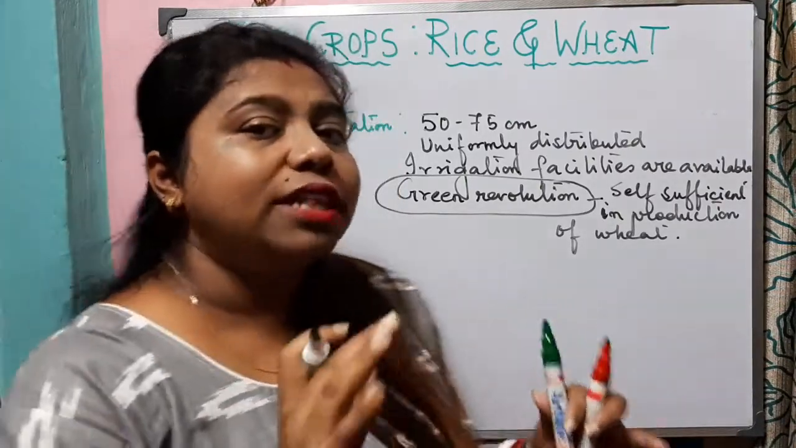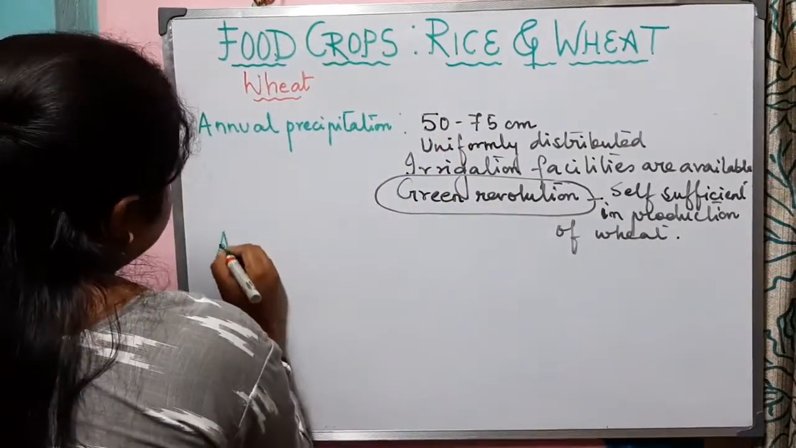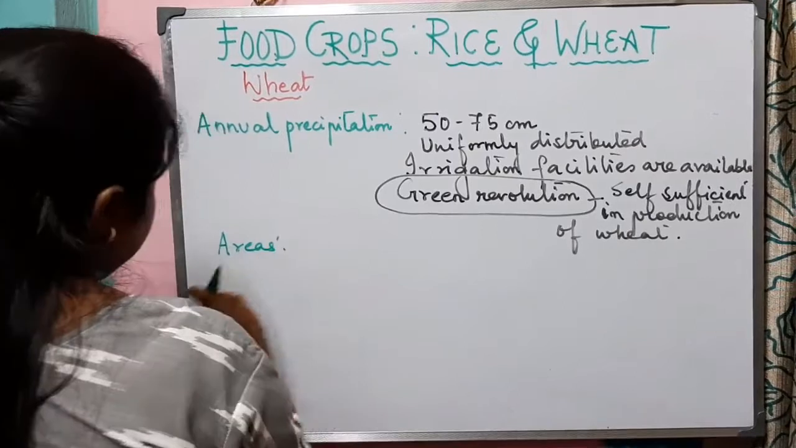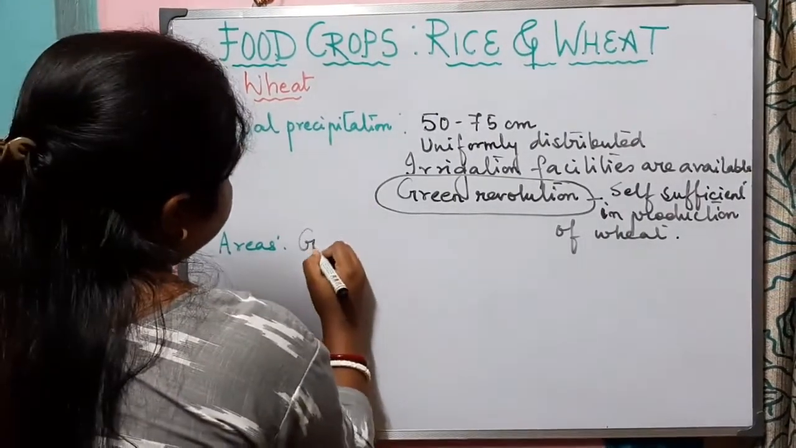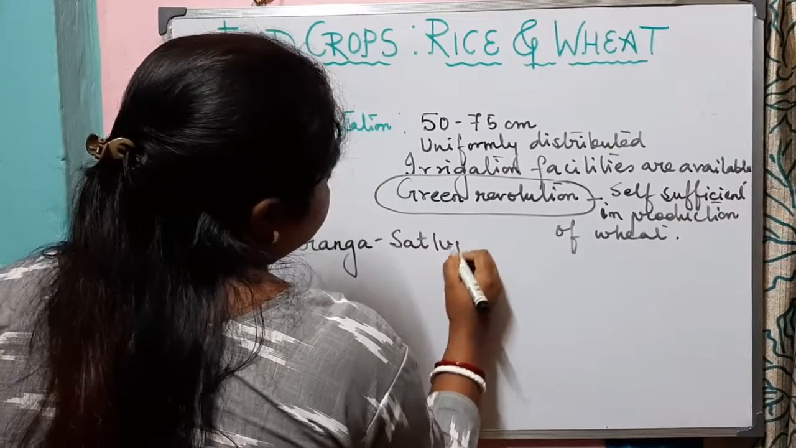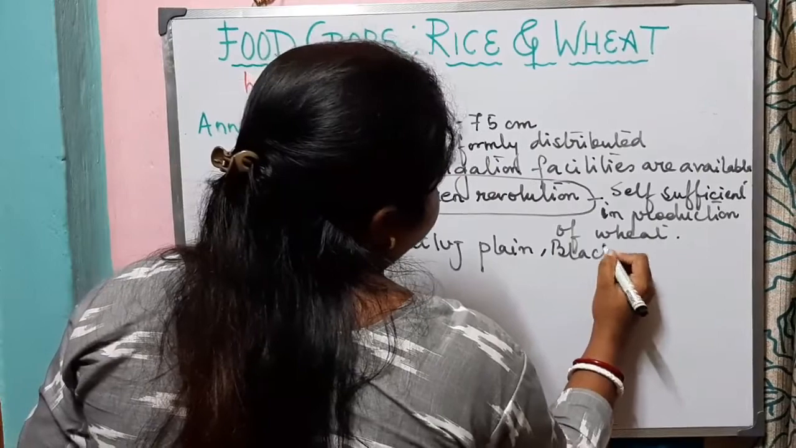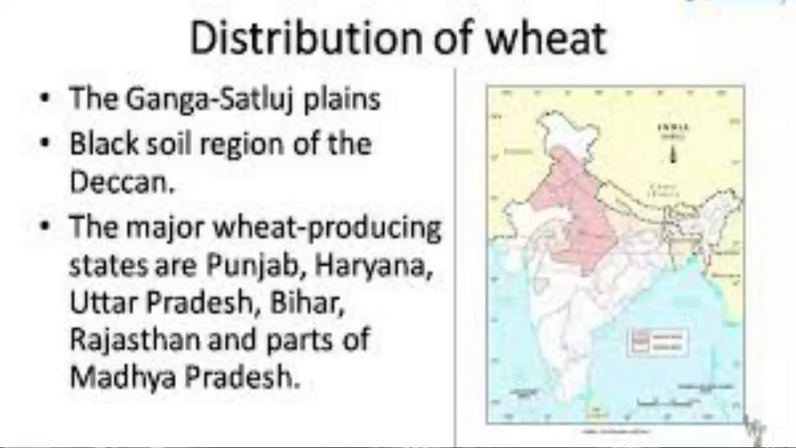Now let us see which are the areas where wheat is mainly grown. The areas where wheat is mainly grown are the Ganga Satluj plain and the black soil region of the Deccan.